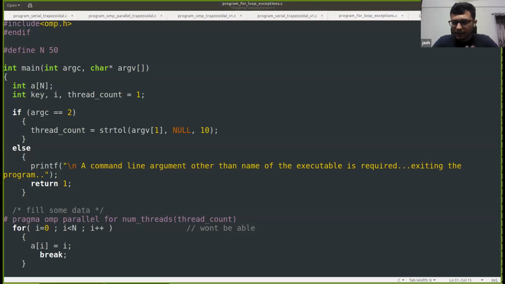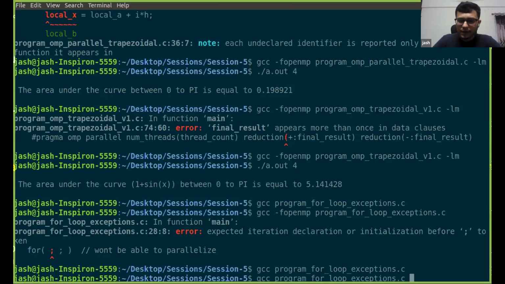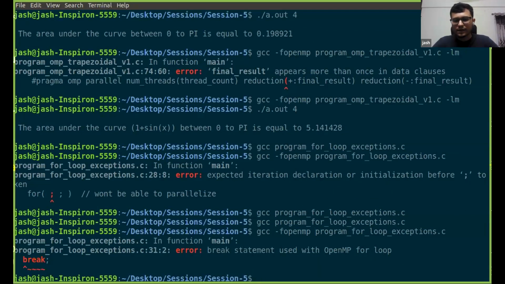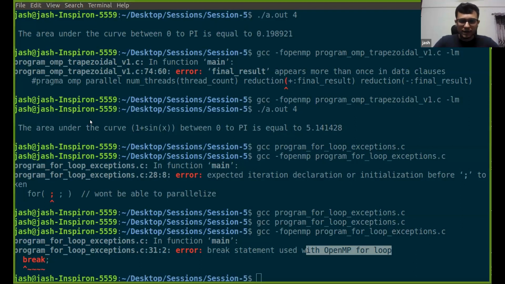So serial code should compile and it is compiling. Okay, I think I haven't shared. Yeah, so again, the serial code should compile and it is compiling fine. But as soon as I place the -fopenmp flag, it will say error: break statement used within OpenMP for loop. So it can't parallelize such loops as well, where there are break or return statements within the for loop. So I hope this third point is also clear.